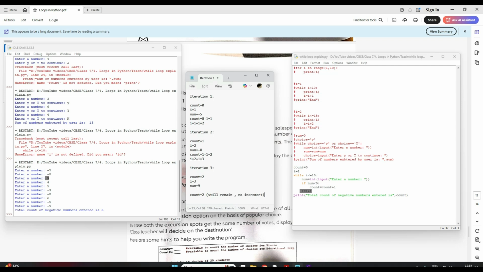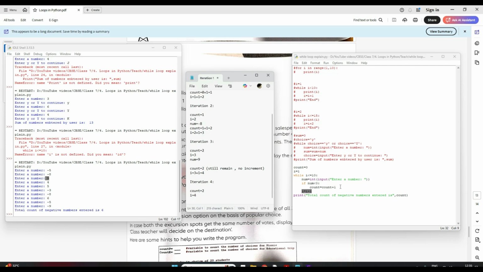Because this condition is not satisfying, it will not enter this line, correct? But this line it will come. So I becomes 3 plus 1, equal to 4. Now iteration 4. In iteration 4, my count is still 2, and I is equal to 4.